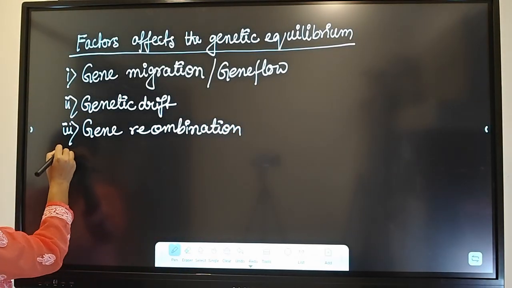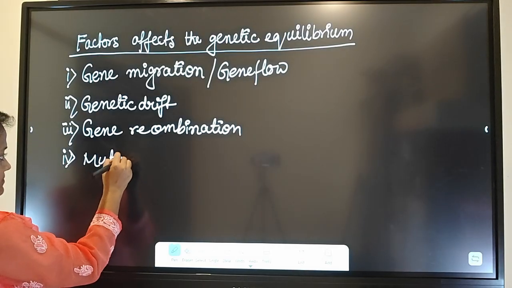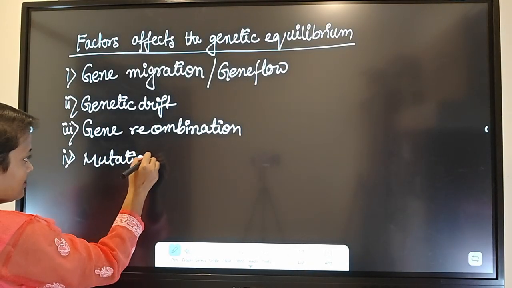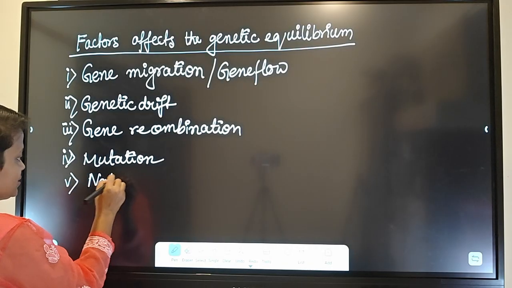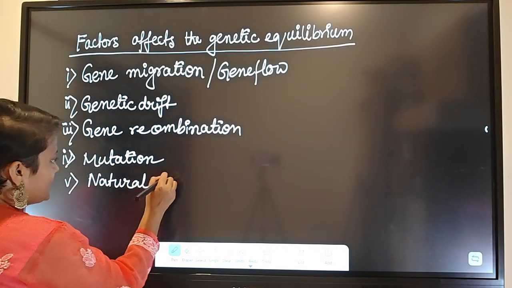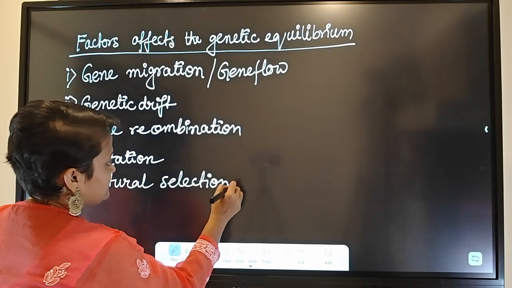Fourth one is mutation. And fifth one is natural selection. Now let us understand.